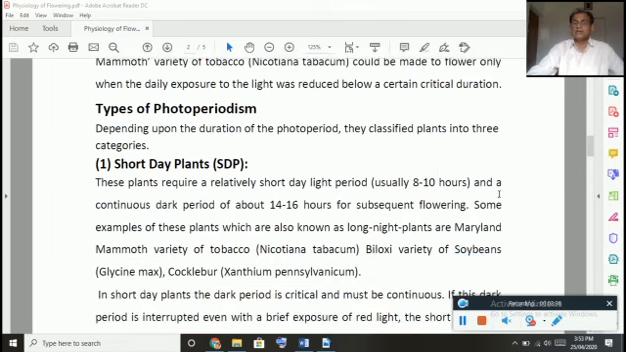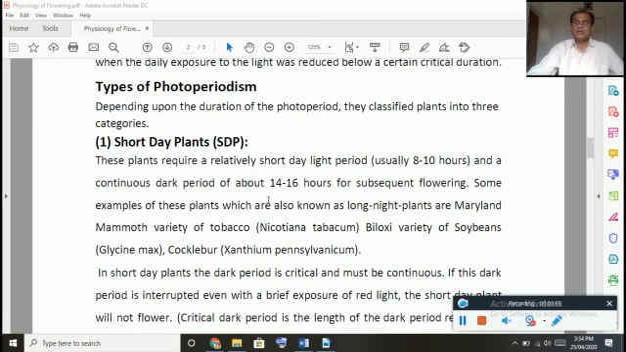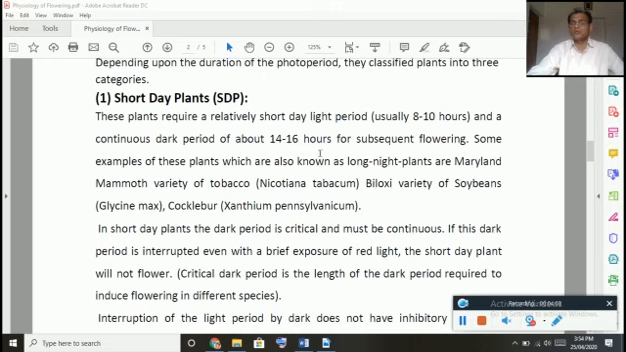As far as the types of photoperiodism are concerned, depending upon the duration of photoperiod, they classified plants into three categories. One is short day plants, popularly called as what? SDP. As the name itself says, short day. These plants comparatively require a shorter duration of light for flowering. Let us see in detail. The plants require a relatively short daylight period, about 8 to 10 hours, and a continuous dark period of about 14 to 16 hours for subsequent flowering.